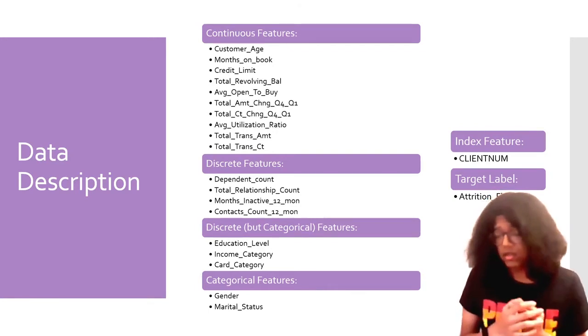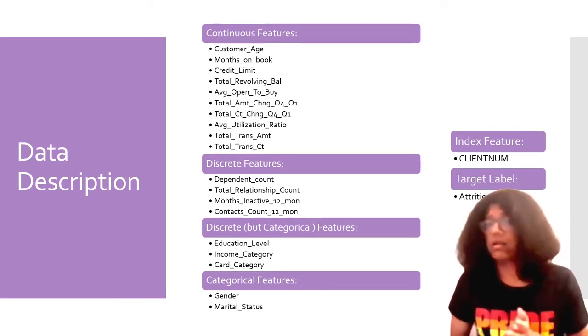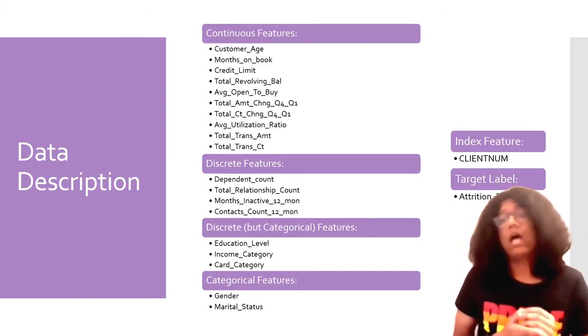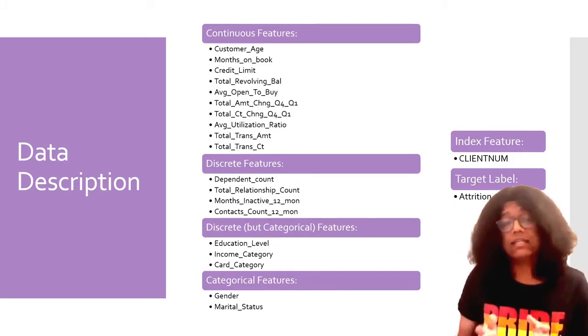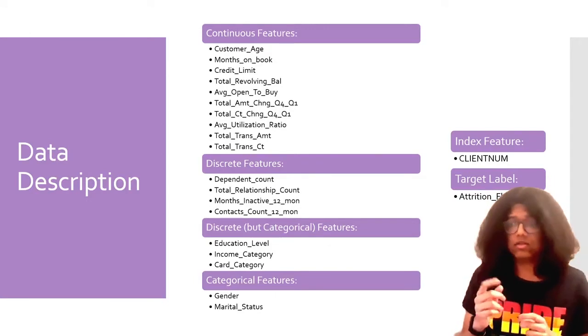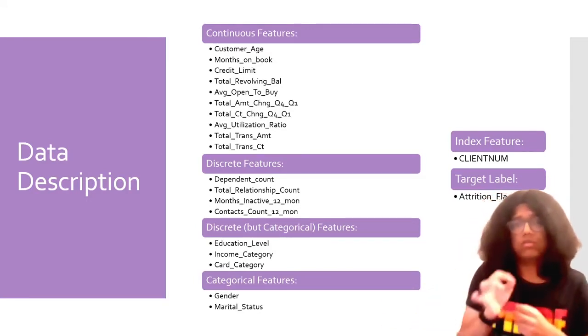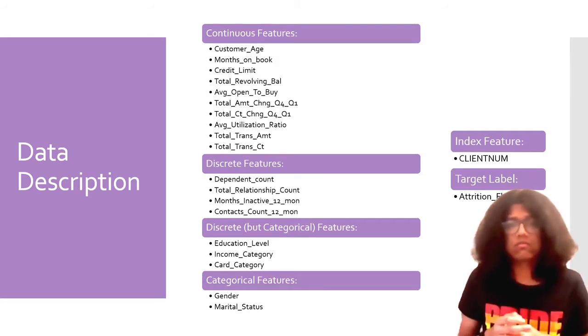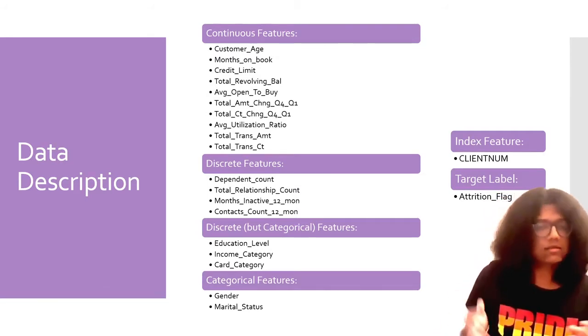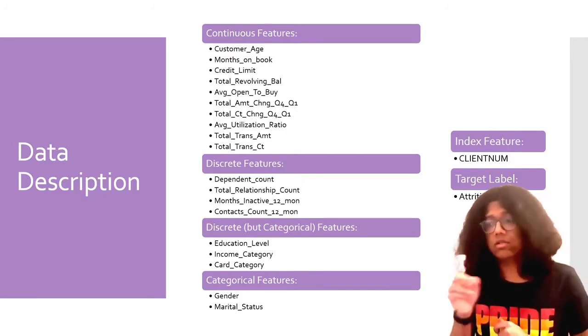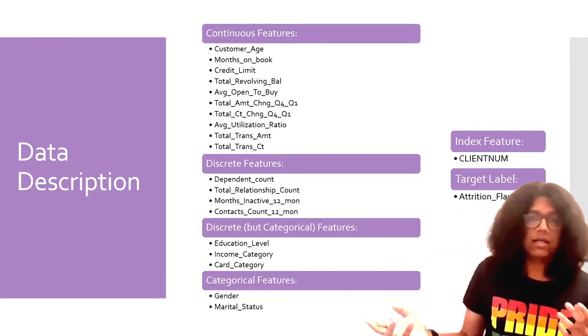The data was obtained from Kaggle.com. All of the references will be in the report. It consists of 19 features, one index feature, and one target label. The index feature basically uniquely identifies each row and hence will not be used in any of the analysis moving forward. The target label is the attrition flag, which I will explain a bit more in the next slide.